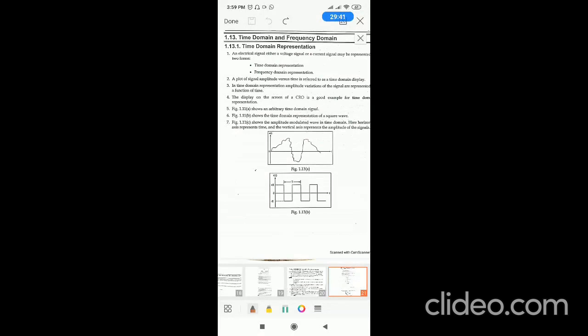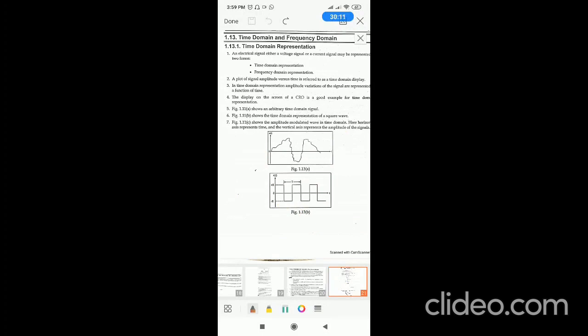The signals which are drawn till now are called time domain signals. In the x-axis time is taken, whereas in the y-axis amplitude is taken, right? So this is a voice signal and this is a voice signal and this is a square wave. You can remember, on the x-axis what should be there? Time. So a signal can be represented in two ways. One is time domain, the other one is frequency domain. In time domain representation, time is taken on the x-axis.